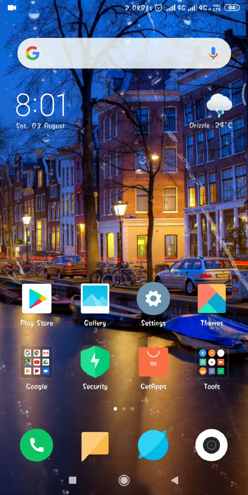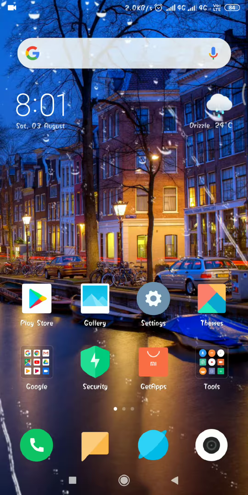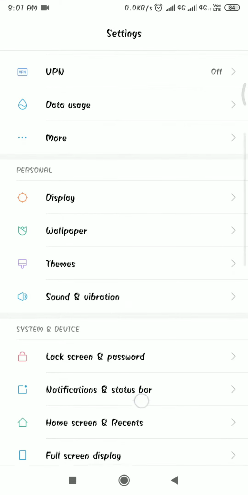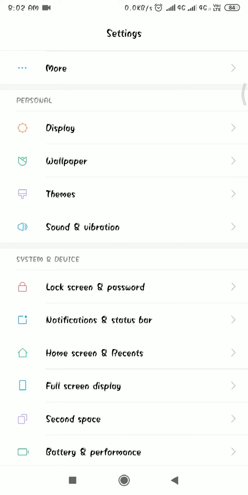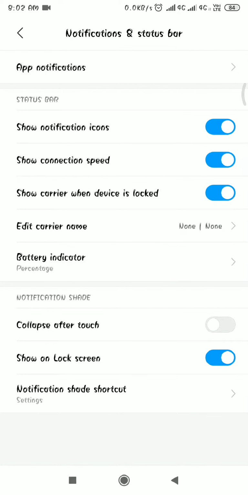Hey guys, today I am going to show you how to turn on notification sound for Instagram. First of all, open your settings, search for notification status bar. After that, go in app notification